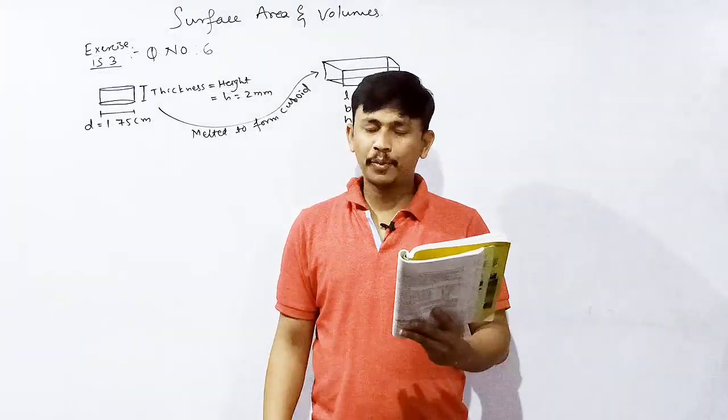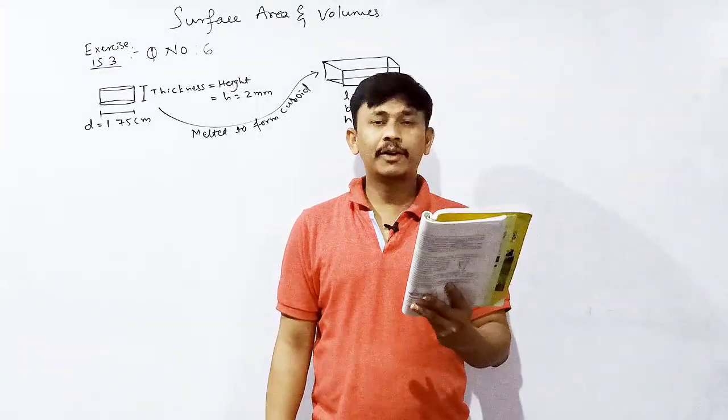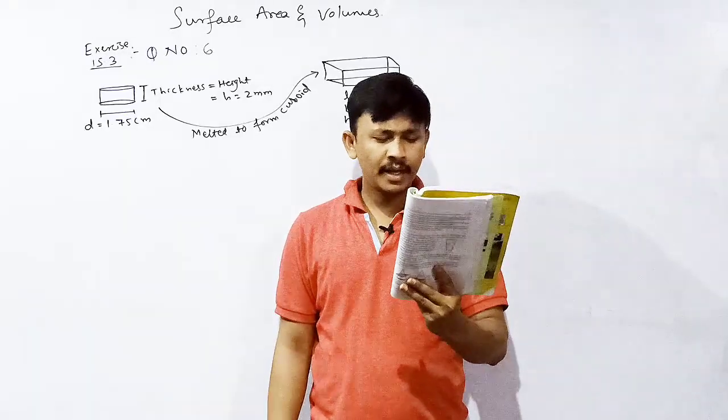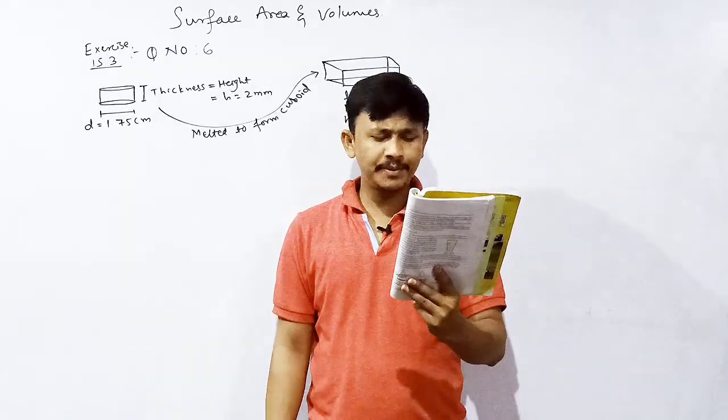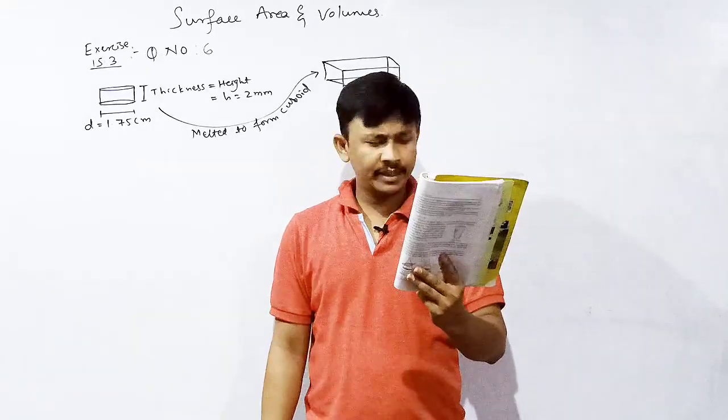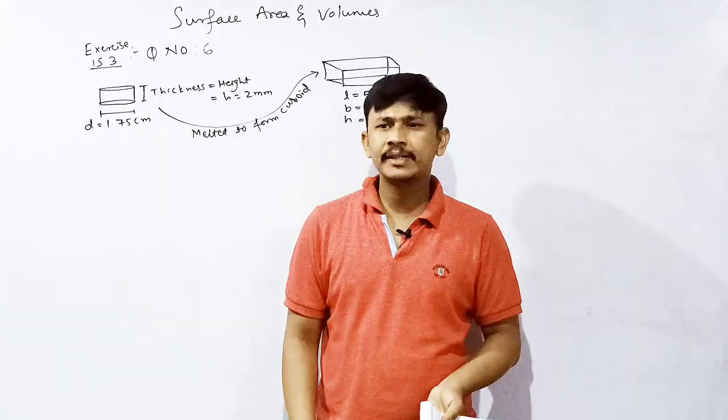Question number 6, very important question. How many silver coins 1.75 centimeter in diameter and the thickness 2 millimeter must be melted to form a cuboid of the dimensions 5.5 centimeter into 10 centimeter into 3.5 centimeter?